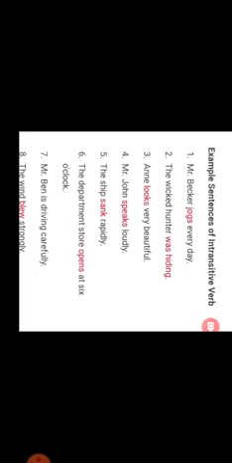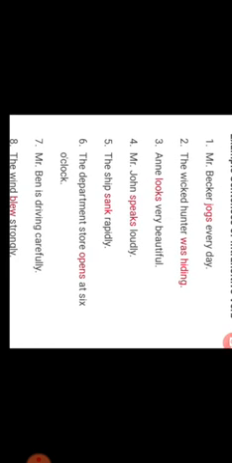A verb which does not need an object, I told you now. Examples of intransitive verbs. Mr. Becker jogs every day. The wicked hunter was hiding. Annie looks very beautiful. Mr. John speaks loudly. The ship sank rapidly. The department store opens at 6 o'clock. Mr. Ben is driving carefully. The wind blew strongly.